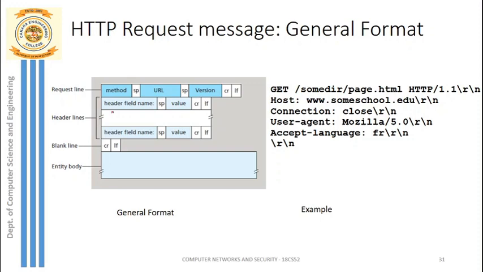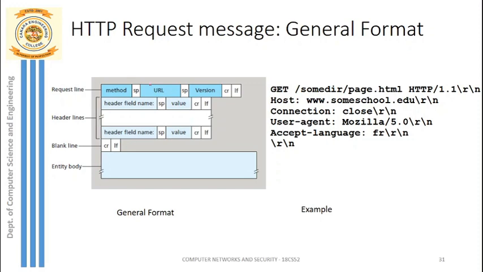So even this has some fields: header field name and the value of that field name, separated by a space. After each header field name we have a carriage return and line feed. After the header lines we have a blank line, which separates the header lines and the entity body. Normally this entity body will be empty for a request message whenever we use the GET method. We'll talk more about that.